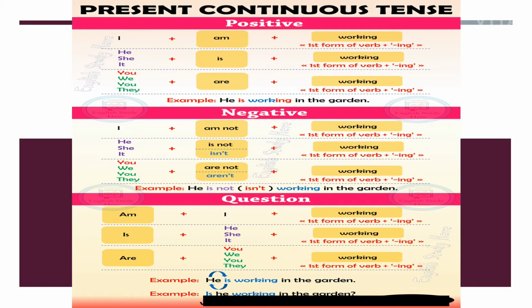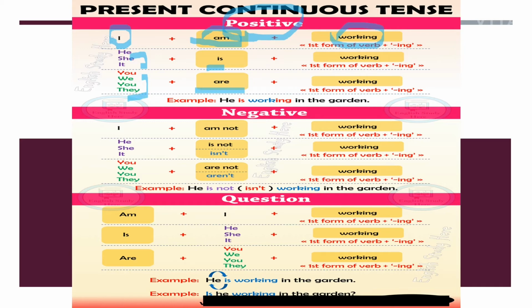Then some examples are given to you. If a positive statement is given to you, then with I, we will be using am. So, I am working. See, I is the subject, am is the to be form of the verb, and working is the verb given to you, verb plus ing. With he, she, it, you will be using is plus verb plus ing. With you, we, and they, you will be using are.